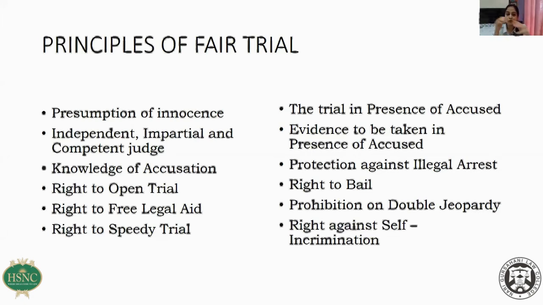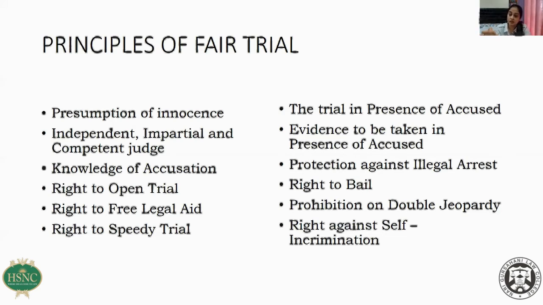Another principle of fair trial which needs to be kept in mind is an independent, impartial, and competent judge. Of course, that's not in our hands, but that is one of the principles of fair trial. Knowledge of accusation. When the charge is framed, it is very important for the concerned magistrate or judge to explain the charge to the accused.